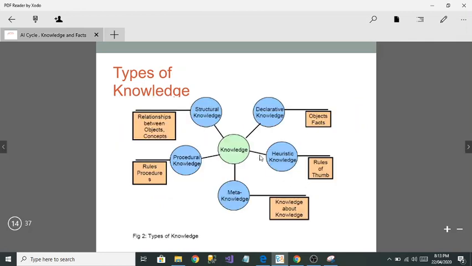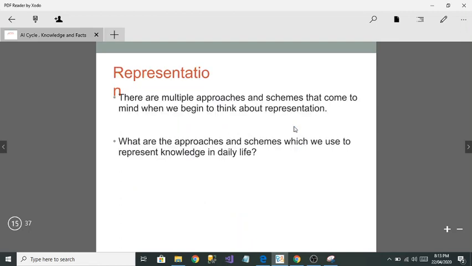As you can see here, knowledge is of these types and they have given you a summary of them. Structural knowledge means relationships between objects and concepts. Procedural knowledge is rules and procedures. Meta knowledge is knowledge about knowledge. Heuristic is rules of thumb, and declarative knowledge is objects and facts.